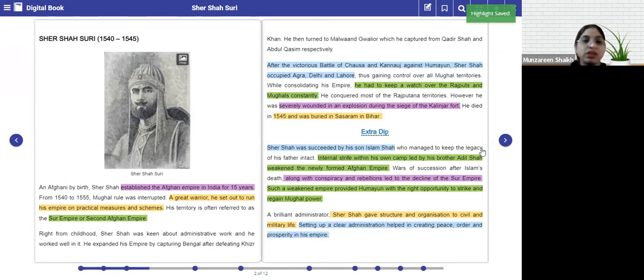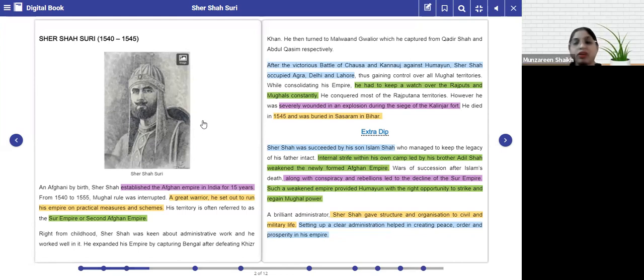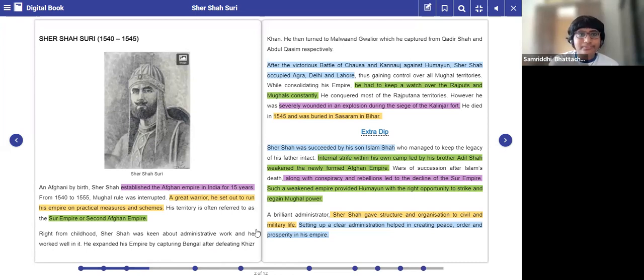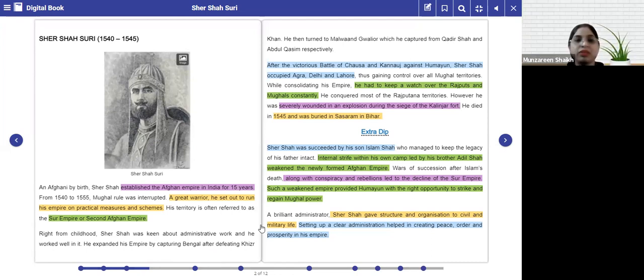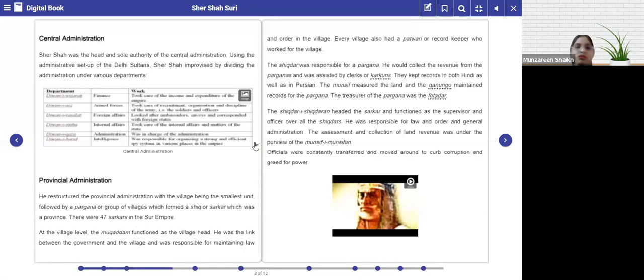Have you all understood till here, children? Yes, ma'am. I went on telling you all in the form of a story so that it becomes easier for you all to understand and also to remember. It was just a storytelling method which I used to explain this. Okay. Let's see the central administration.